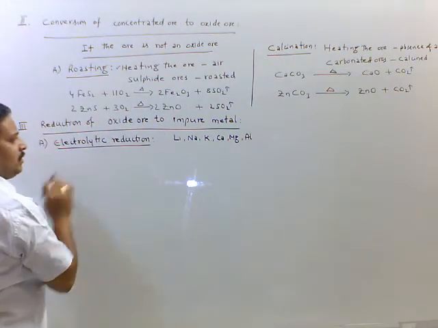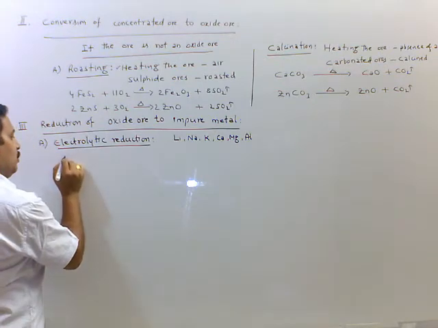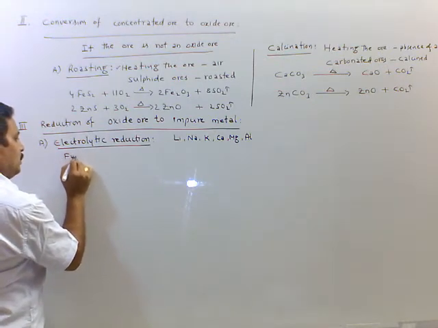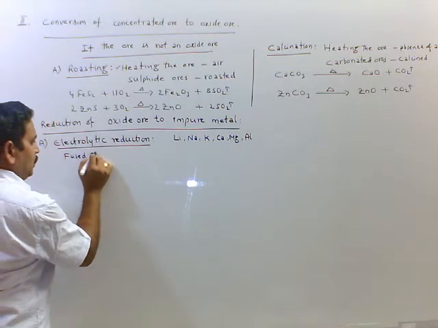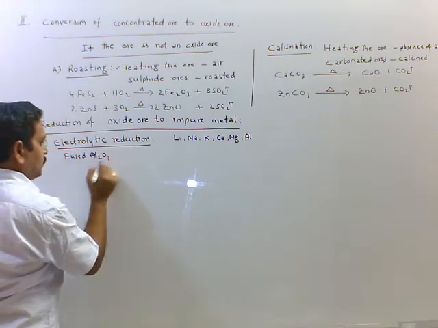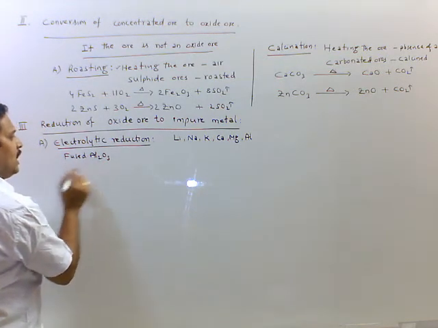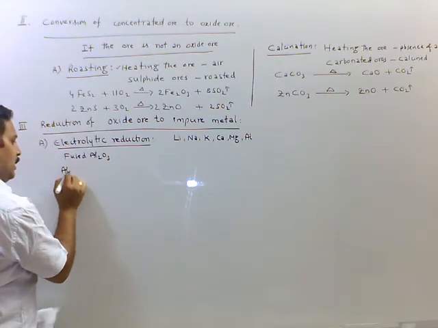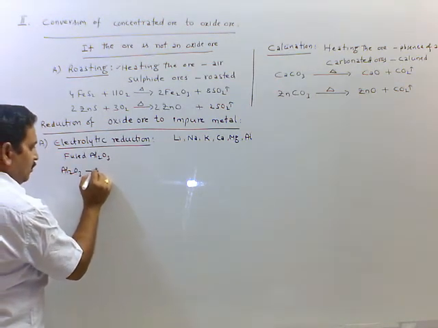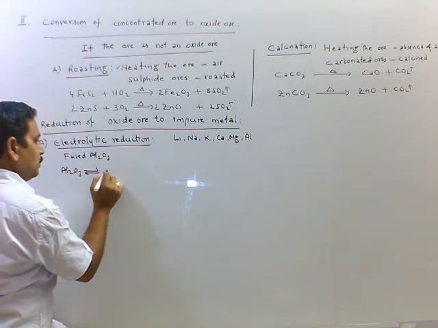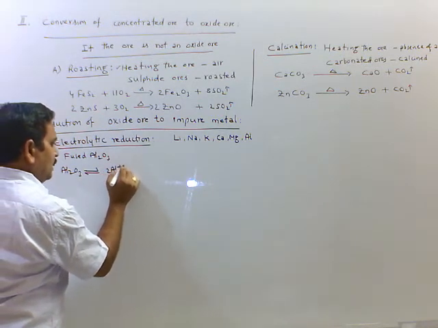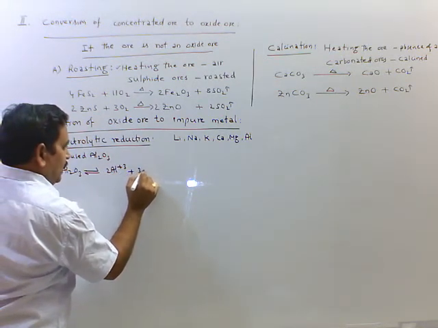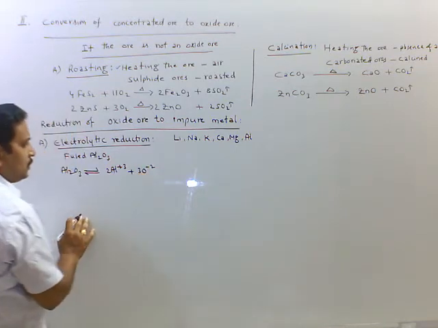In this electrolytic reduction, I am taking fused Al2O3. Al2O3 is in equilibrium with 2Al3+ and 3O2-.